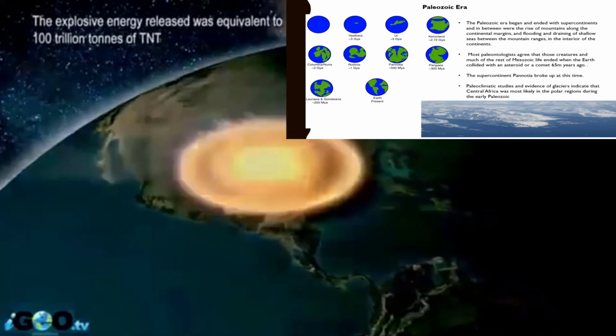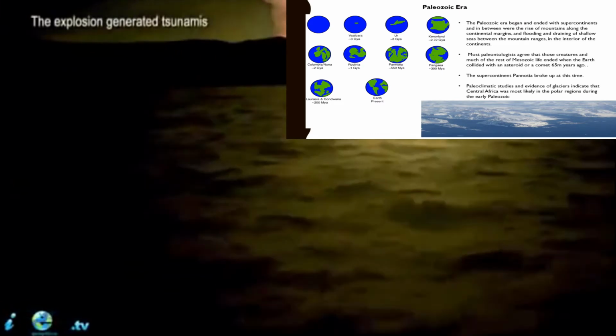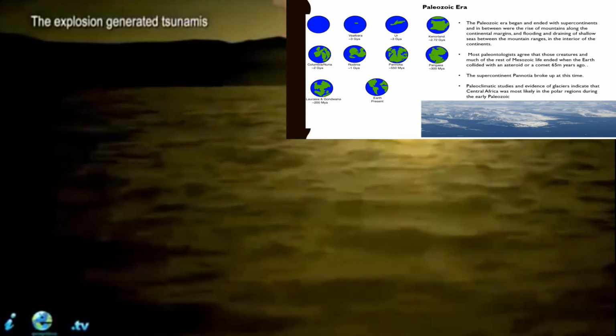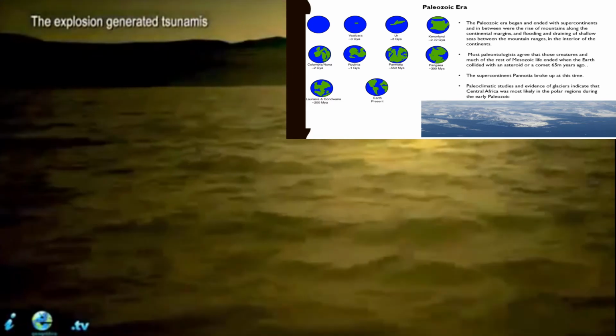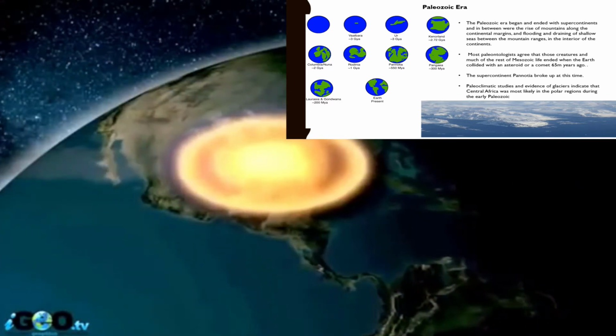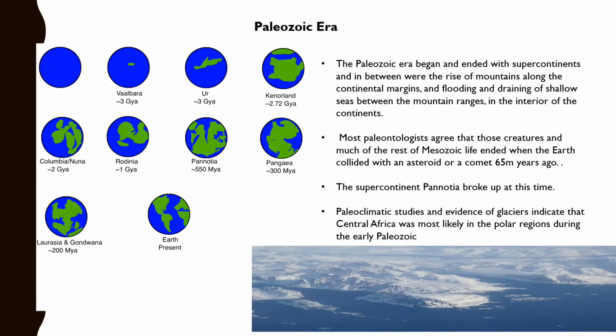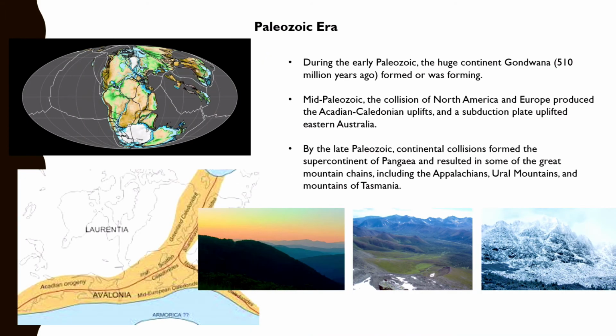Most paleontologists agree that those creatures and much of the rest of the Mesozoic life ended when the Earth collided with an asteroid or a comet 65 million years ago. The supercontinent Pannotia broke up at this time. The paleoclimatic studies and evidence suggest glaciers indicated that Central Africa was most likely the polar regions during the early Paleozoic era. During the early Paleozoic, the huge continent Gondwana formed or was forming.